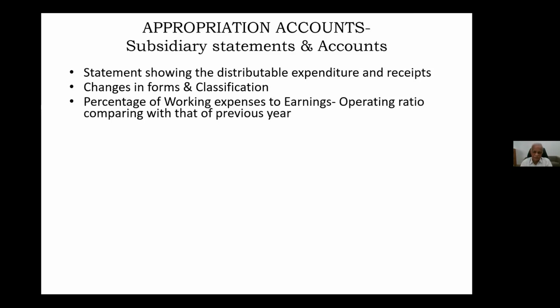Then another one is percentage, another statement, percentage of working expenses to earnings. So needless to say that it is nothing but operating ratio. So this operating ratio will be compared, with each of the journals, with the previous year. That journal will compare the operating ratio of the appropriation accounts with the previous years, how it is faring well or not. So that explanation will be given. Suppose there is a deterioration, that also will be given. Okay, so this is with regard to operating ratio.